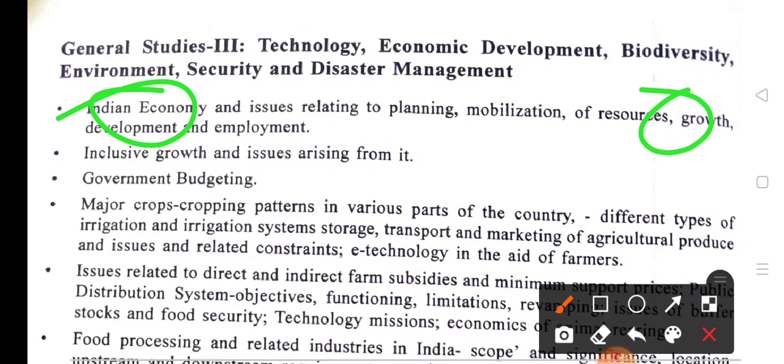These are the most important things, and you have to know about employment all over the world and in India as well, and the comparison between India and the USA, Germany, and England. These are the most important features related to these topics.